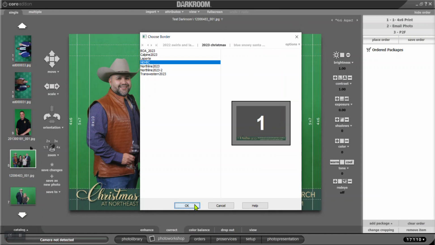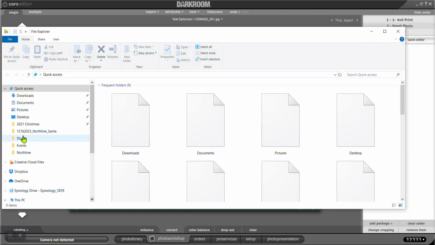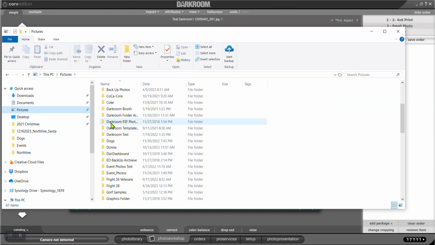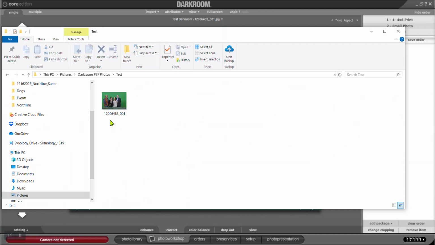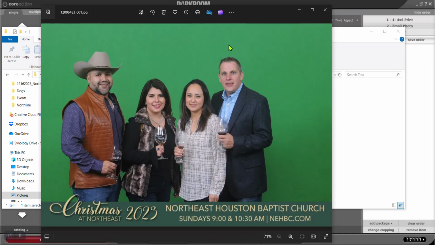All right, so now I'm going to go over here and I'm going to hit my print to file, and I'm going to place my order. And I'm going to open up my browser, go to my pictures, go to the one that's called Darkroom print to file photos, find the one that we just made called test, and there's that image I just sent to have a digital copy.